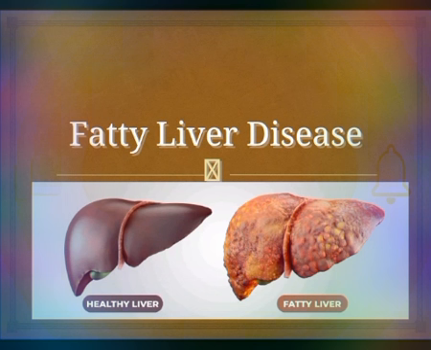The topic of my discussion today is fatty liver disease, which is a very life-threatening disease nowadays. Here you can see two pictures. On the left side there is the healthy liver, which is dark brown in color, and on the right side there is the fatty liver. In the fatty liver, fat deposition occurs, and this is very dangerous for people with liver disease.